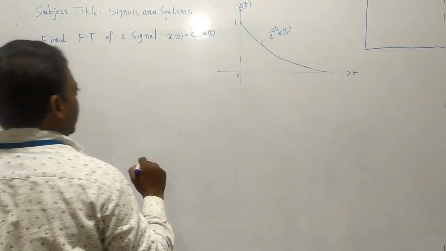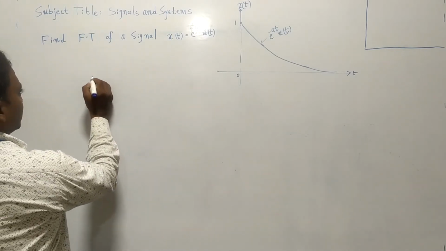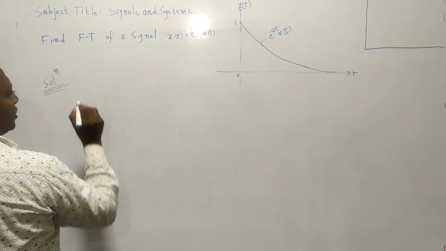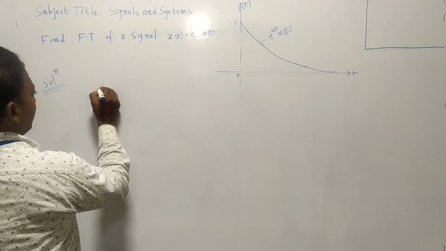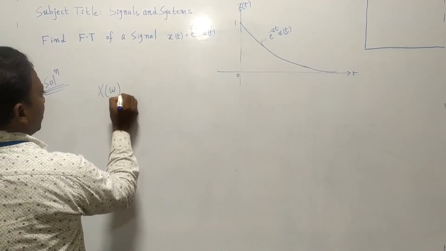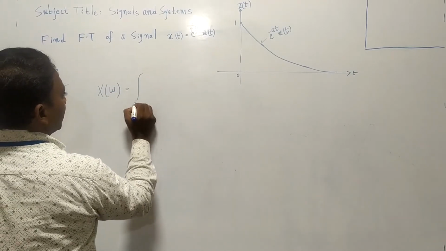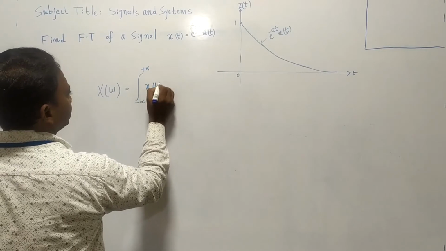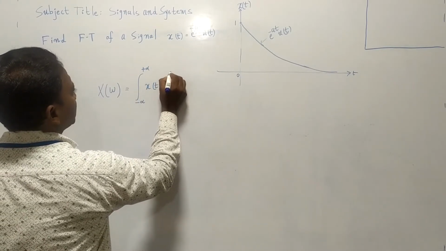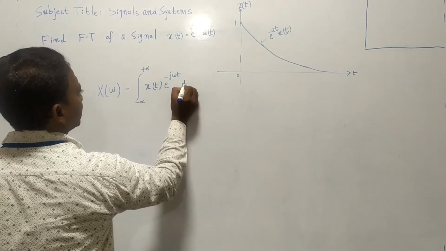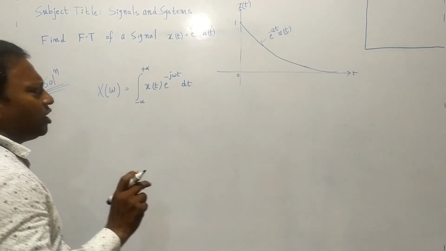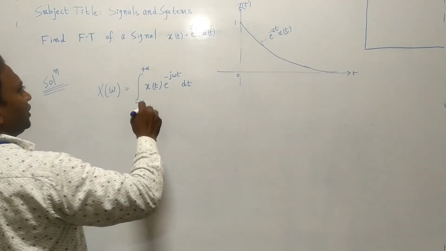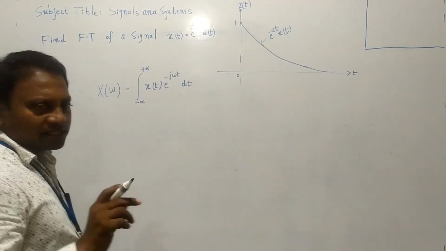Now how to do that? We just use the simple formula that we have seen just now. That formula is X of omega is equal to integral from minus infinity to plus infinity of x(t) e power minus j omega t dt. This is the formula to calculate the Fourier transform of any given signal. Now what is x(t)? x(t) is e power minus at u(t).